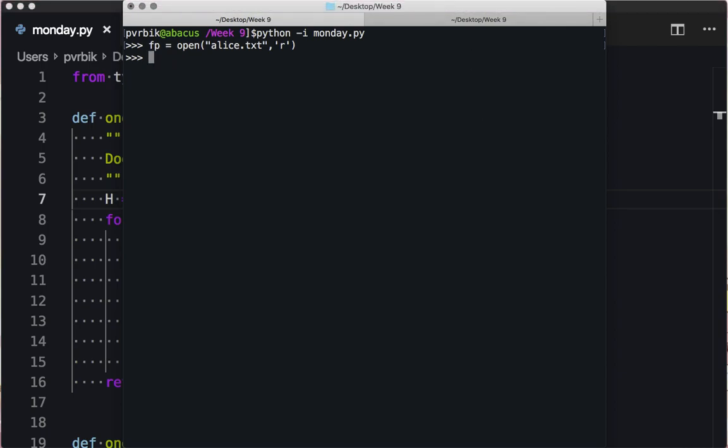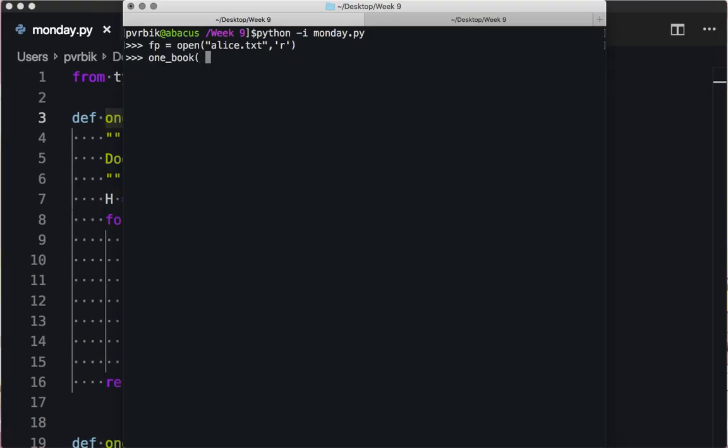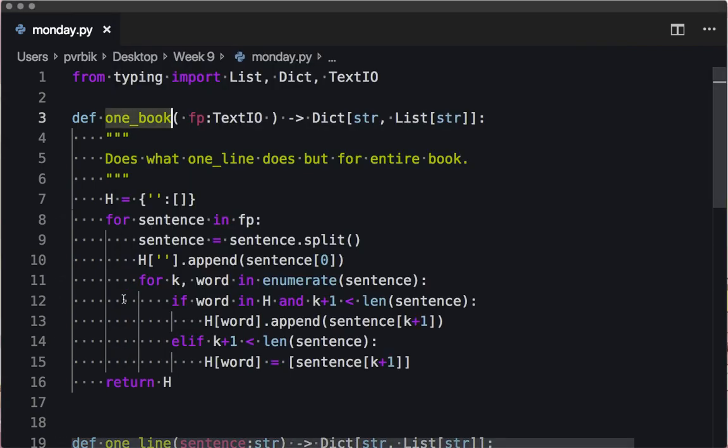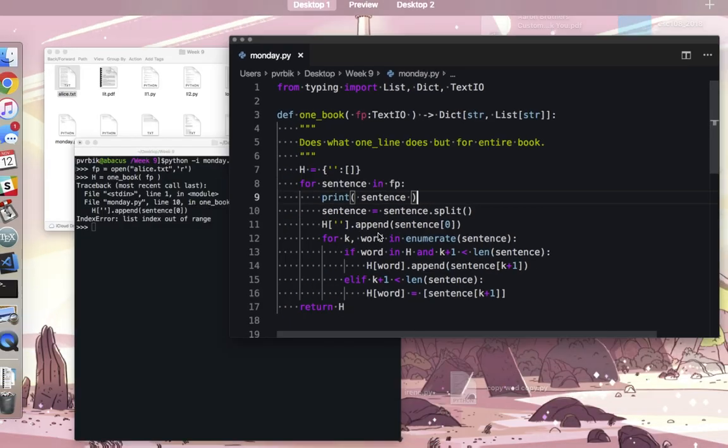Okay, so what was I doing? FP, one book. Let's read in this one book, set that equal to H. Whoops. What? List index out of range. Let's just print these sentences and see what's happening.